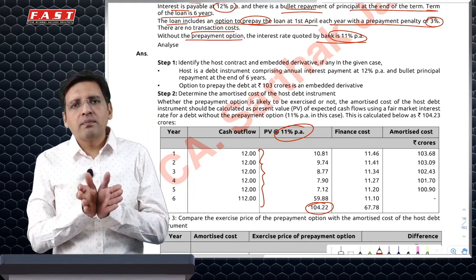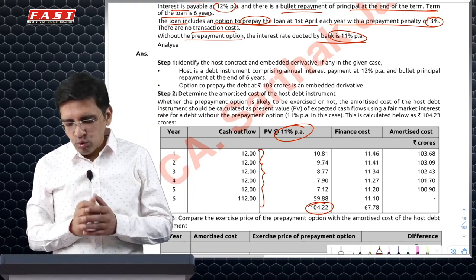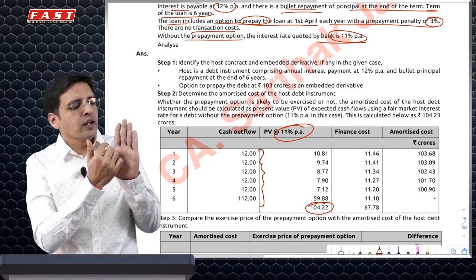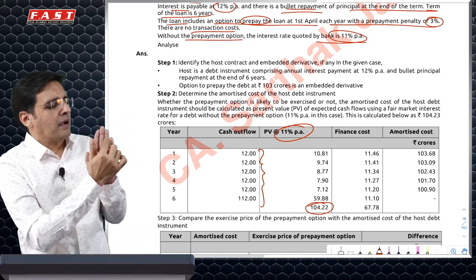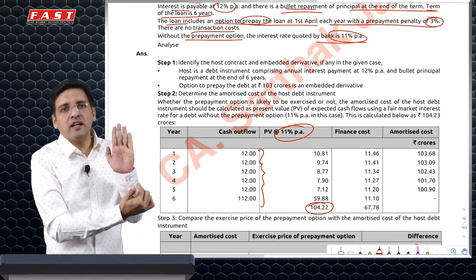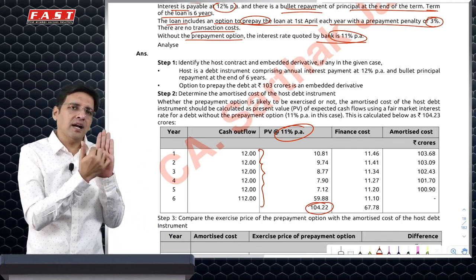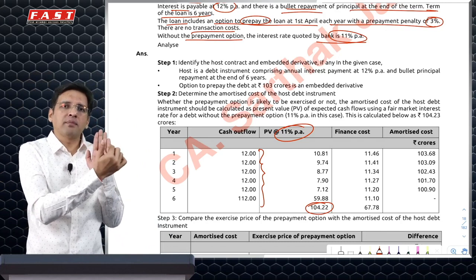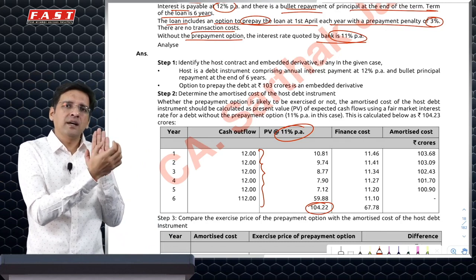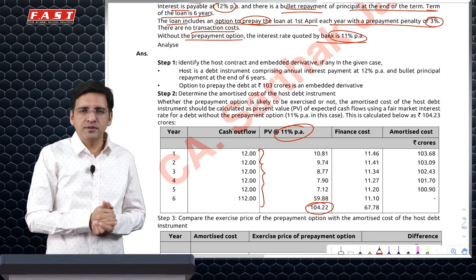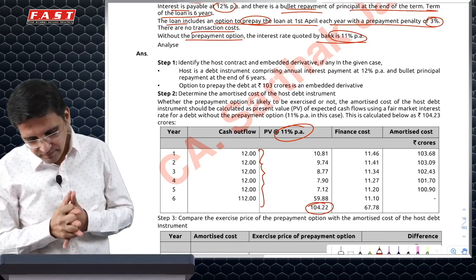If split accounting applies on day 0, I would say loan taken: I'll debit bank by 100, but I'll credit my financial liability by 104.22, which is the fair value at 11%, and I'll debit derivative financial asset by 4.22, which is the option premium calculated using this fair value logic.